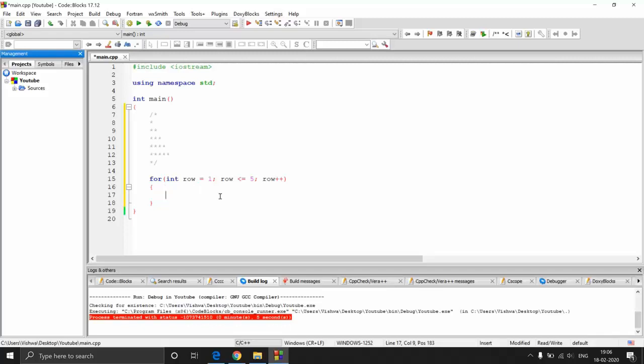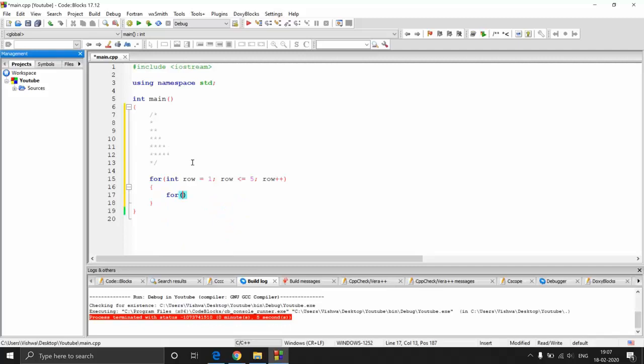So now what I'm going to do is run another loop inside this loop. So now I have the loop, right? So now I will be printing 1 line, 2 lines, 3 lines. So just consider this as every separate line. So now I need to determine how many stars I want to print. So those number of stars are going to depend on the row number, right?